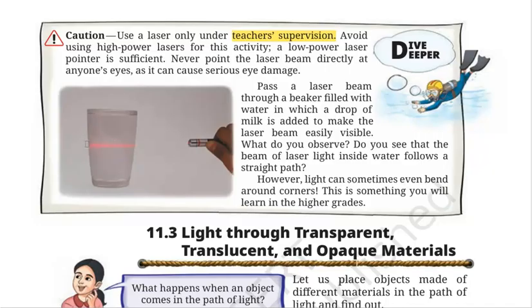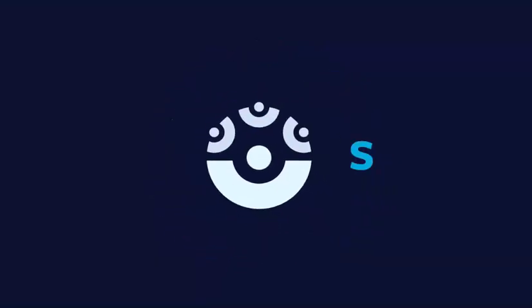However, light can sometimes even bend around corners. This is something that you will learn in the higher grades. For now, we have to learn that light travels in a straight line. So this is the third activity which proves that light travels in a straight line.